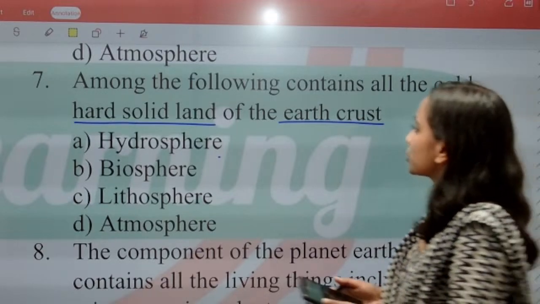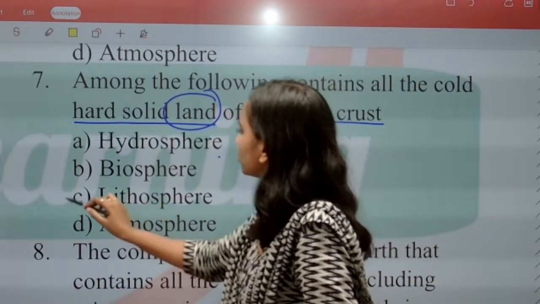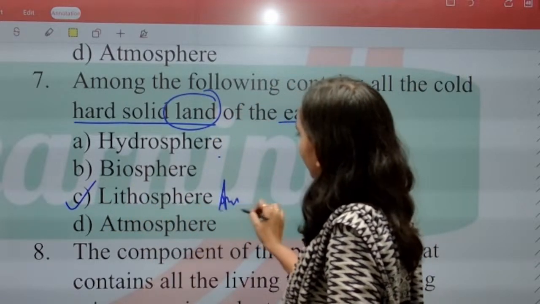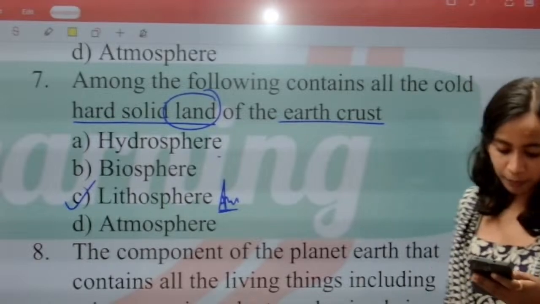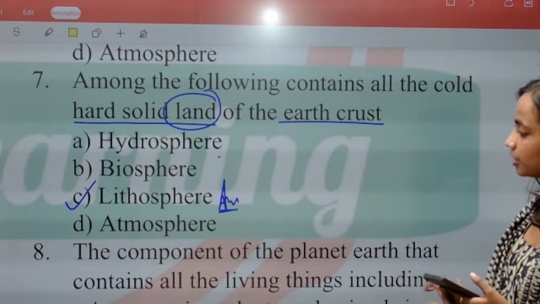Good. The question is asking for land. Which is the land part? Lithosphere. Lithosphere is the land part. So what is the right answer for the question? Option C. Correct, Kanishka. C is the right answer.